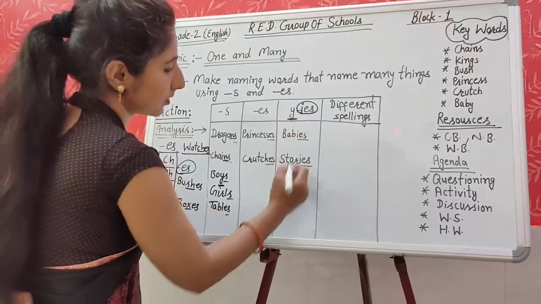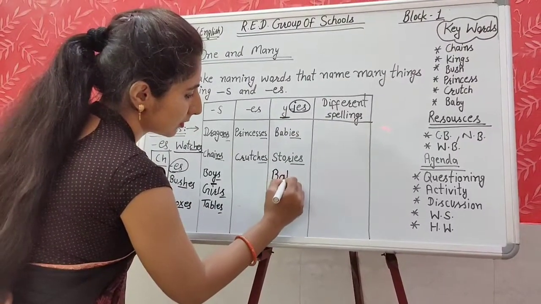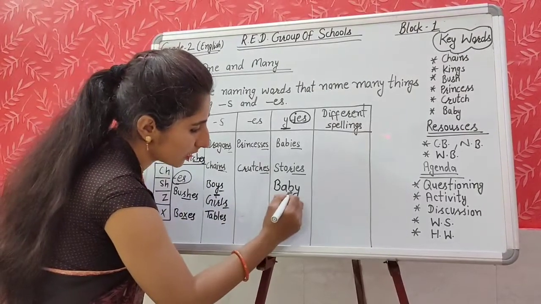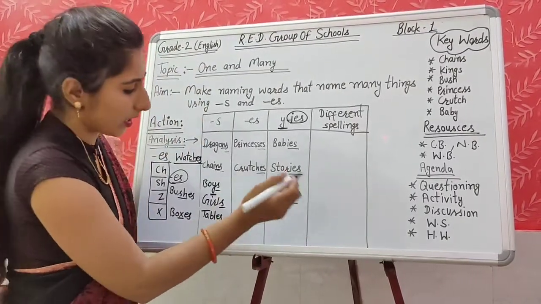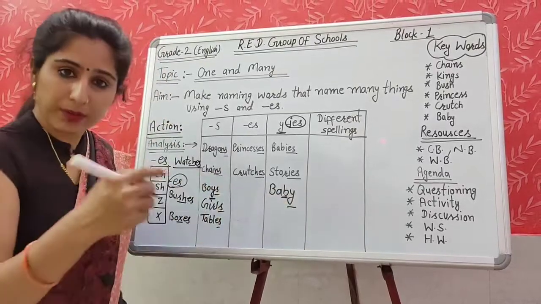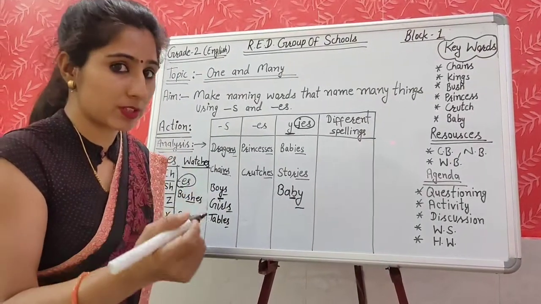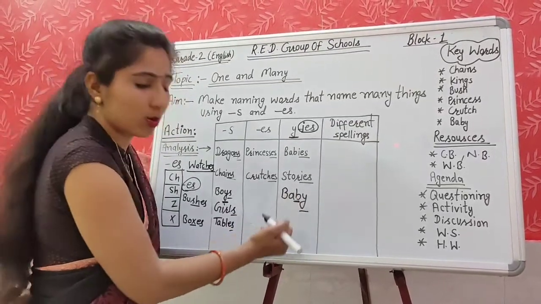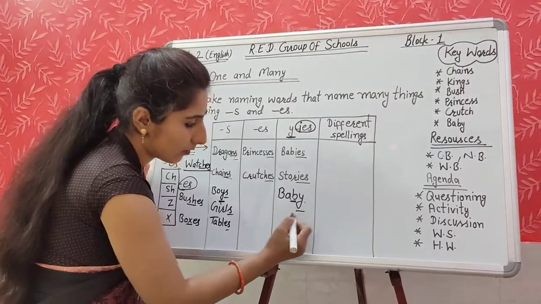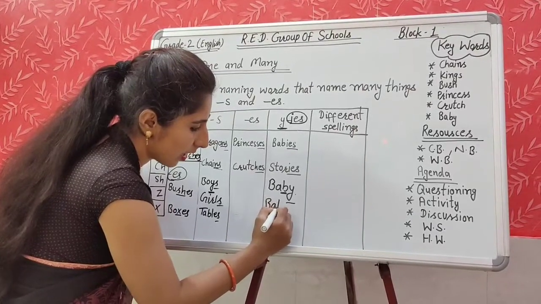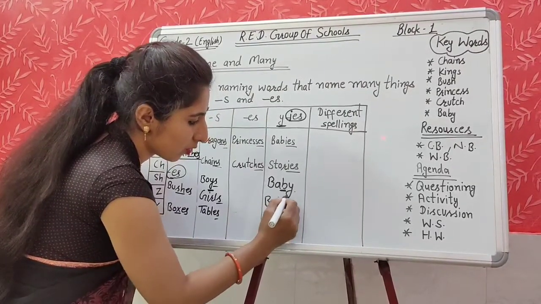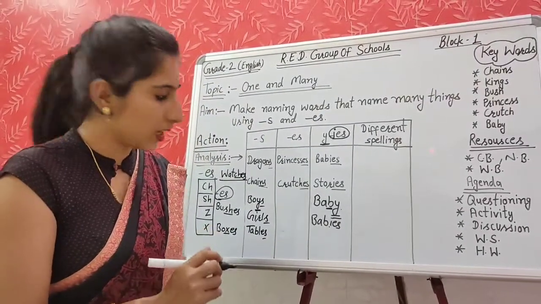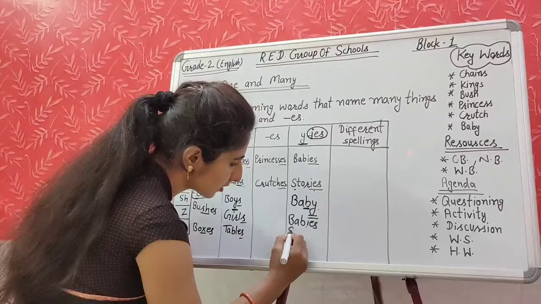For the words which end with Y, if a consonant is given before Y, and in the previous class I told you about vowels and consonants. Is B a vowel or consonant? Yes, it is a consonant. Now this Y will change into IES. Y changes into IES. Clear to all? Like story, stories.